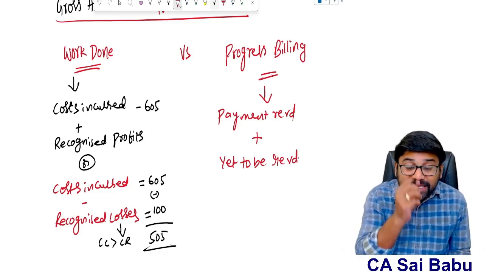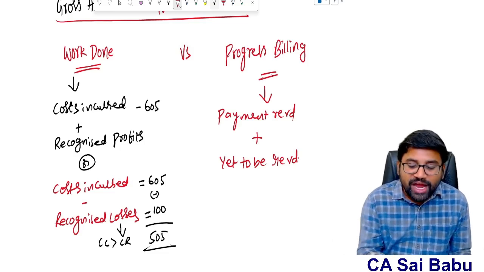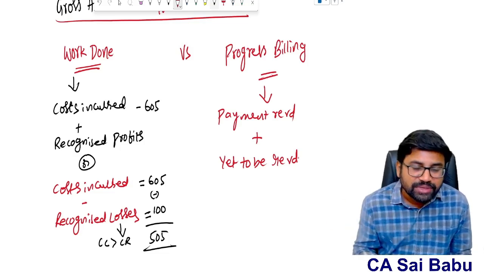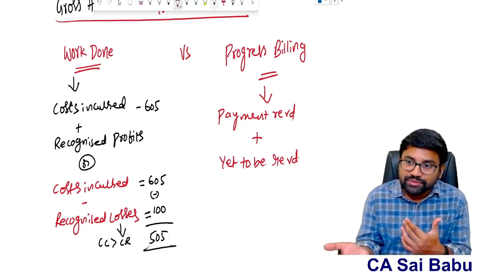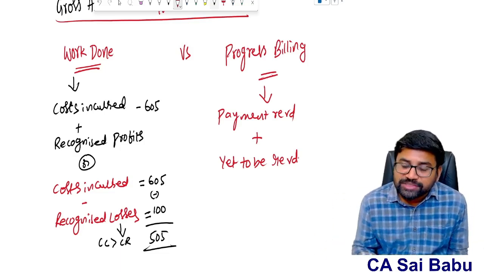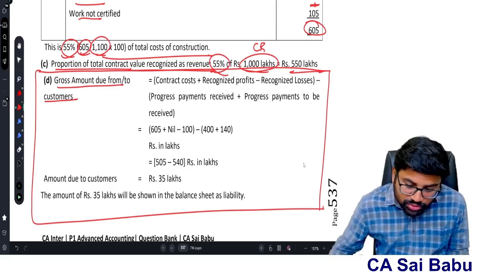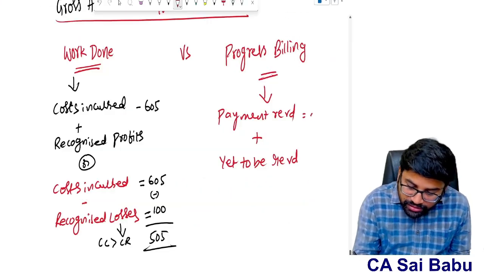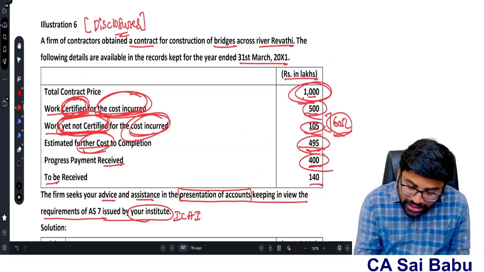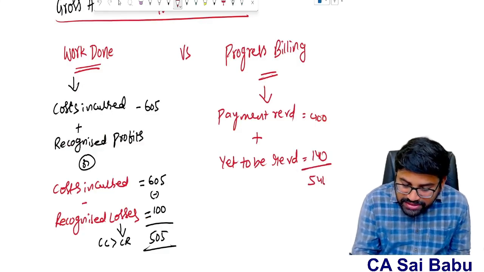What is the payment received from the customer till now? What is the amount to be received? If you add these two, then you will get how much billing has been done. Simple, na? How much already received, yet to receive. If you add these two, that is called progressive billing. In this case, what is the payment received till now? See the question. Given: payment received 400. What is the amount yet to be received? 140. So total 540. This is the billing.